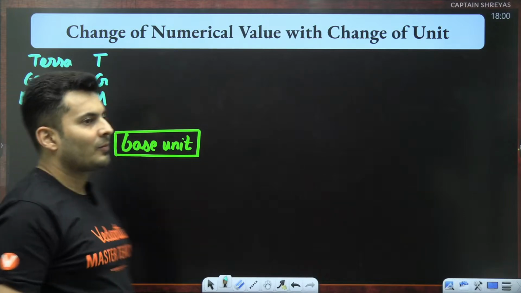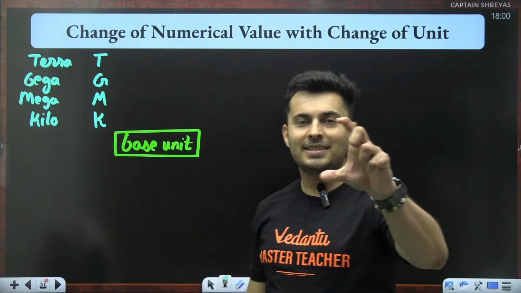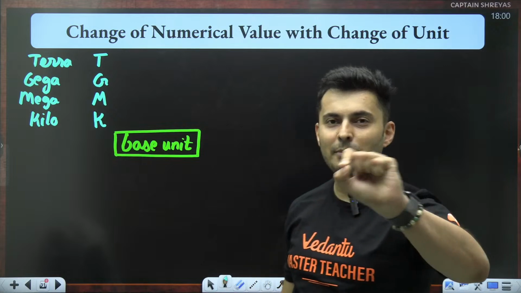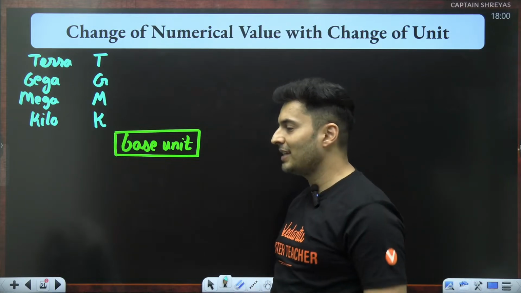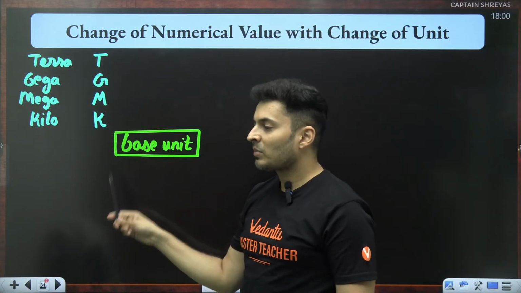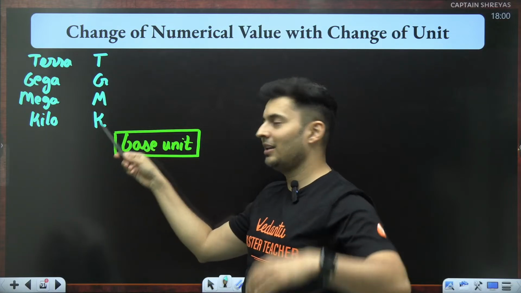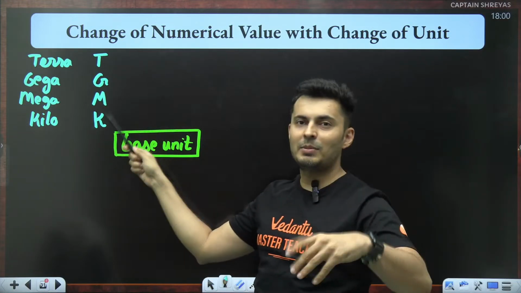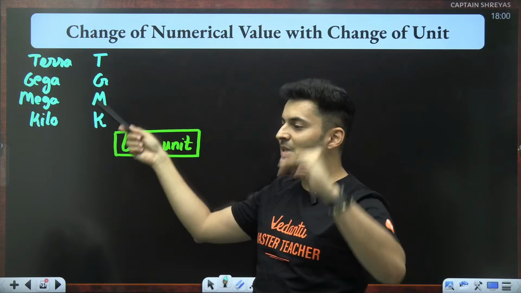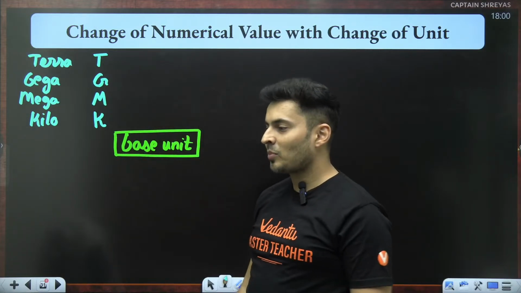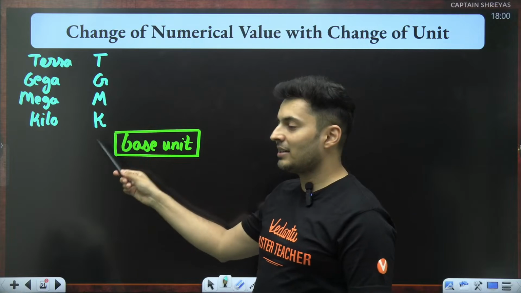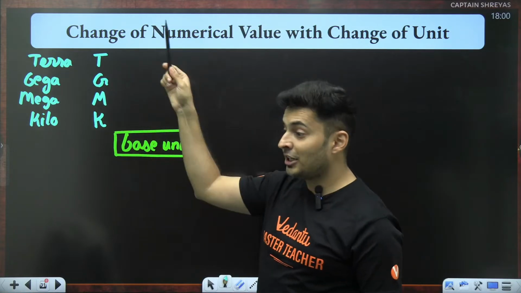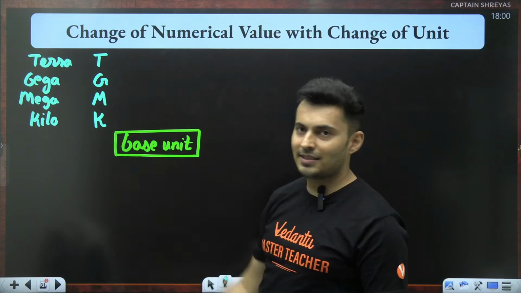You might have seen your hard disk size or your pen drive size or the memory size of your computer, or the RAM size, is also measured in this. The file size is KB, then some KBs make a MB, some MBs make a GB, some GBs make a TB, like that. Or your internet speed, KBPS, MBPS, GBPS, TBPS. So exactly the same thing.